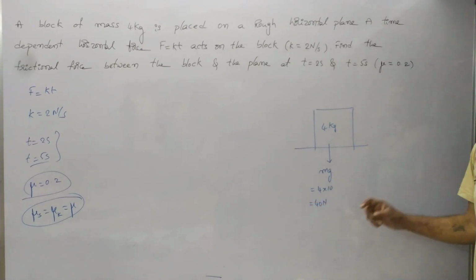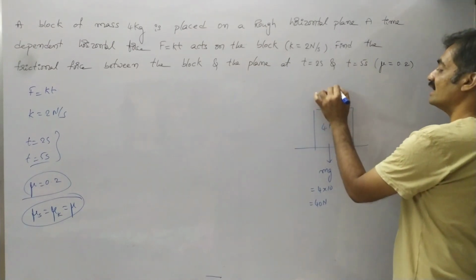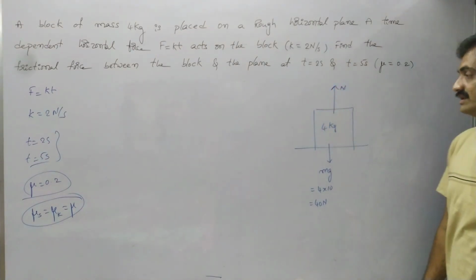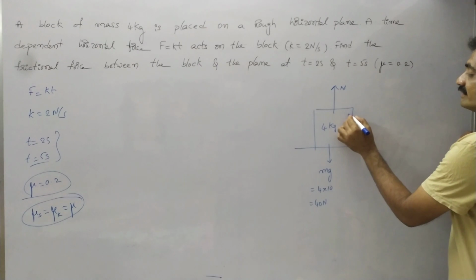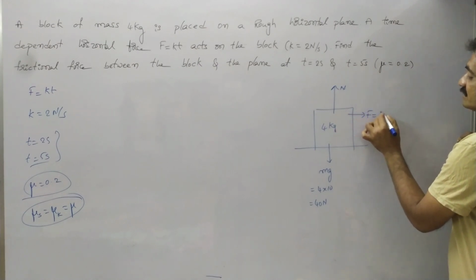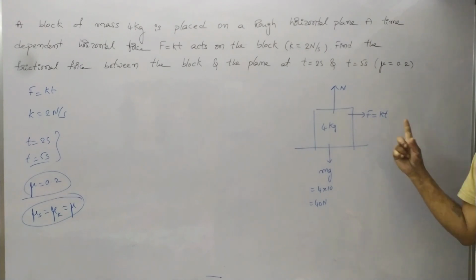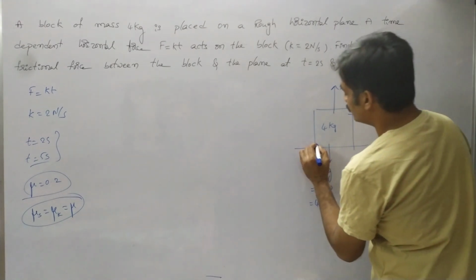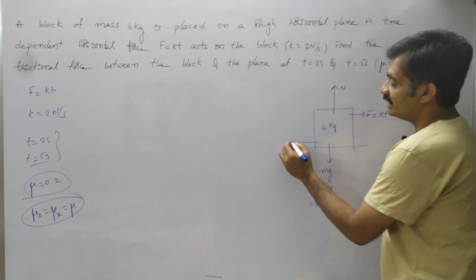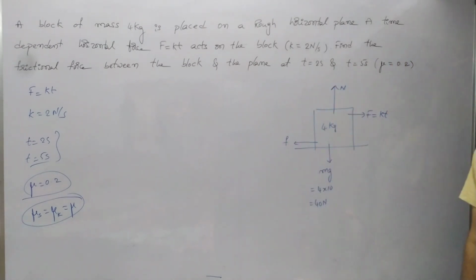The weight is balanced by the normal reaction. We are applying the force F equals kt on this body, and the frictional force acts in the opposite direction.